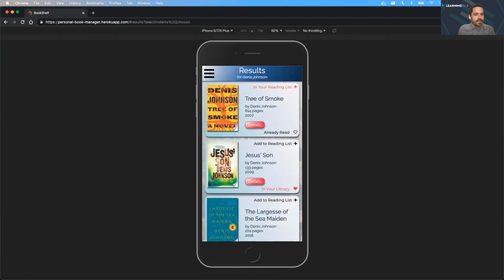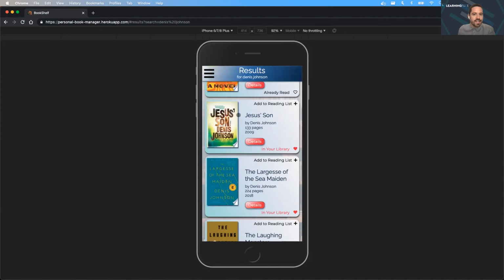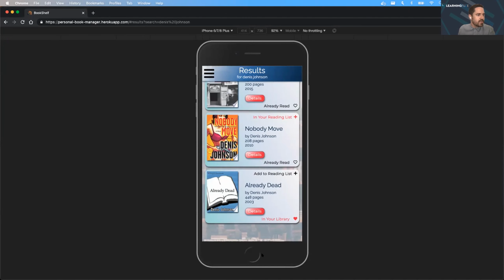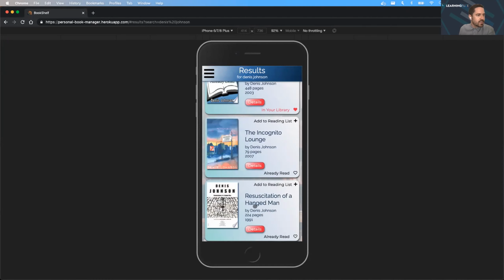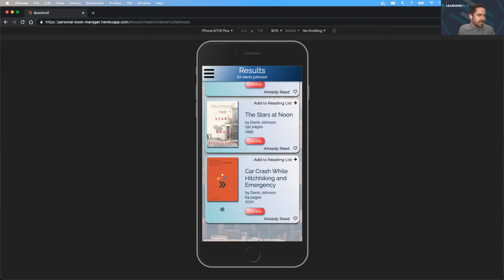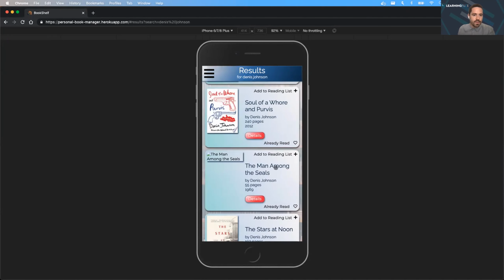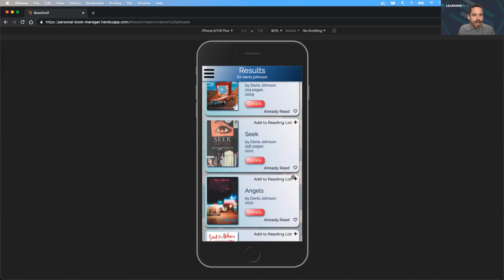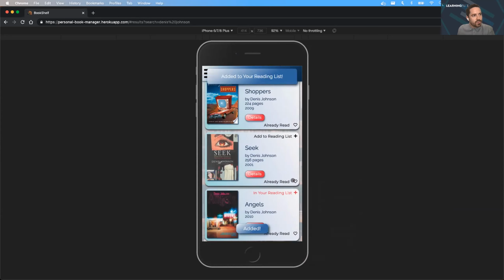To make loading faster, the user is initially only given the 10 most relevant books to their query. However, if they don't find what they need, I implemented the React Infinite Scroll component to display 10 additional results at a time. Within the results page, the user is given the option to either add a book to a reading list for books they would like to read, or if they would like to save a book to their library for books they've already read, they can click that as well.